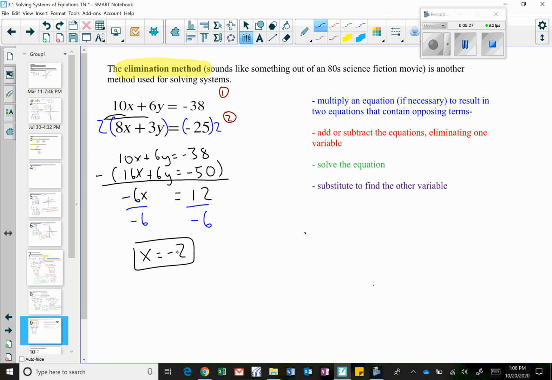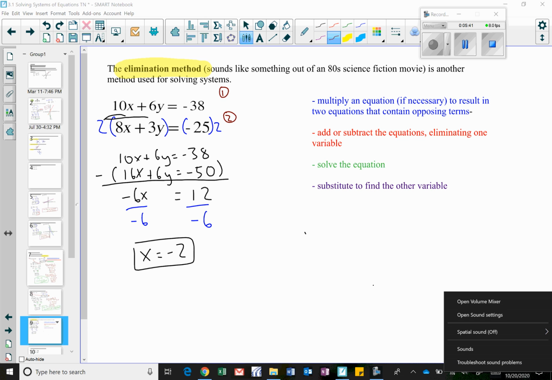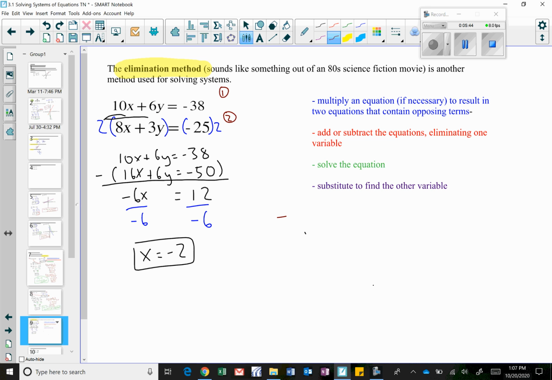So now that I have x equals negative 2, let's go ahead and find the value of y. To do that, I could take either equation 1 or equation 2, it does not matter, and solve for y. So for no particular reason, let's take equation 2. From equation 2, we know that x equals negative 2, and our equation is 8x plus 3y equals negative 25.